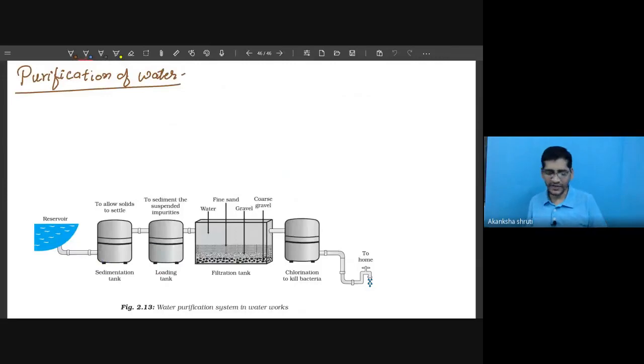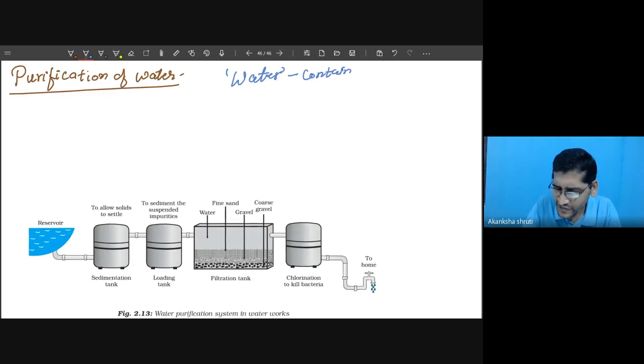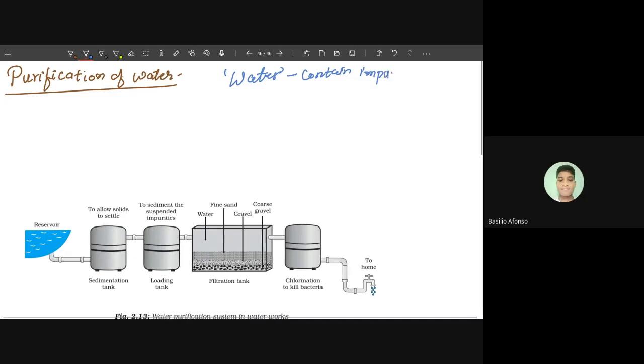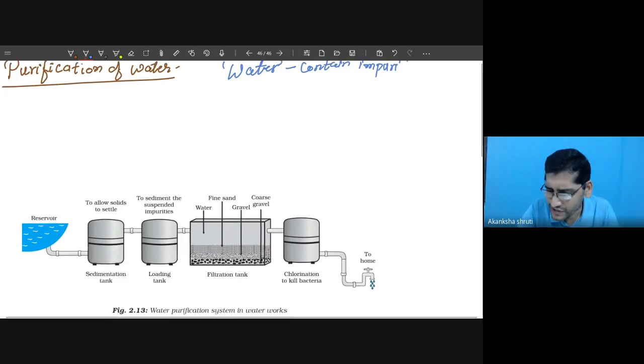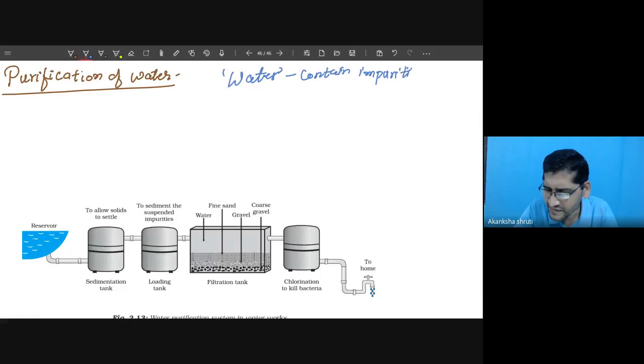Students, the last topic is purification of water. Whatever water we are taking from sources like a river, pipe, pond or lake contains impurities.